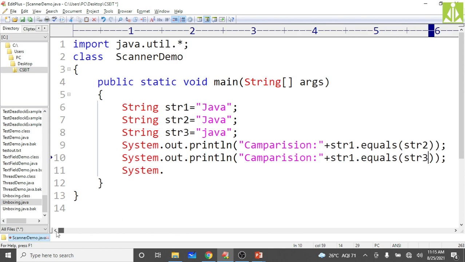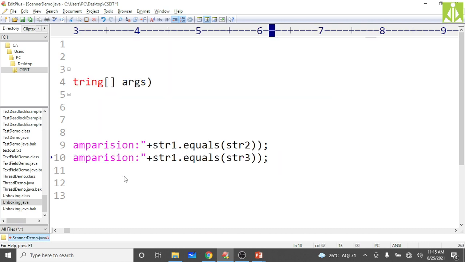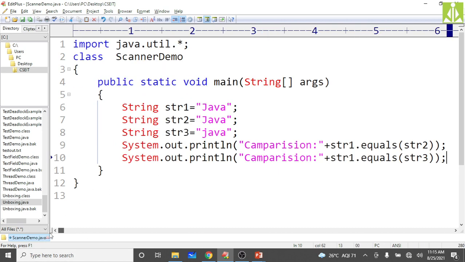So in the first case we will get true, and in the second case we will get false, isn't it?